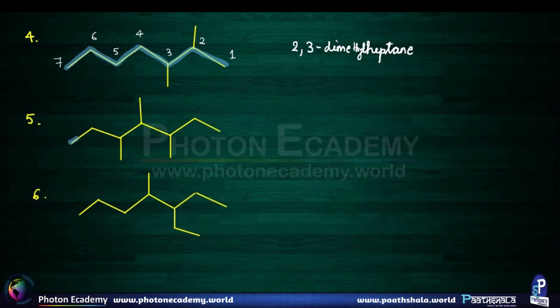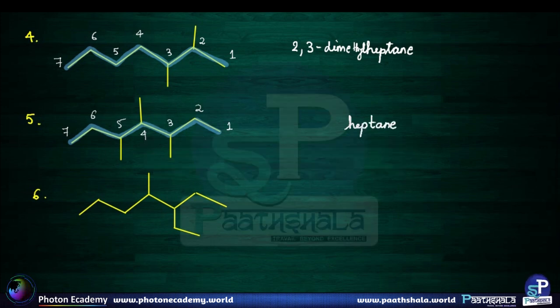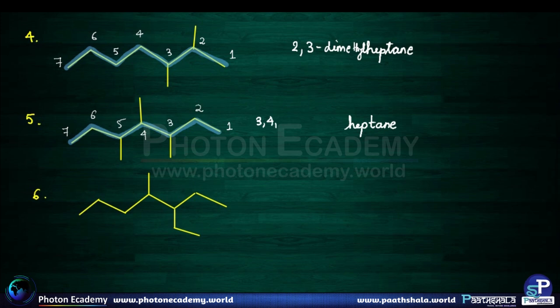Okay, now let's see the next example. Example number 5. The correct main chain is this. Numbering can be done in either way, as the molecule is symmetrical. So the word root is hept, as there are 7 carbon atoms present in the main chain. Let's see the prefix. On third, fourth and fifth positions, there are methyl groups present as substituents. So we will write it in this way: 3,4,5-trimethylheptane. This is the correct name of the compound.